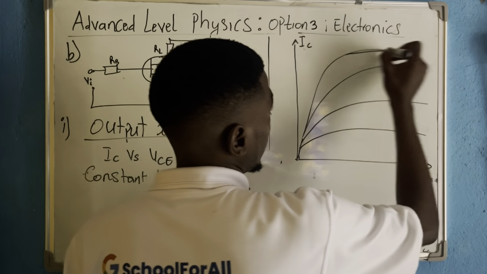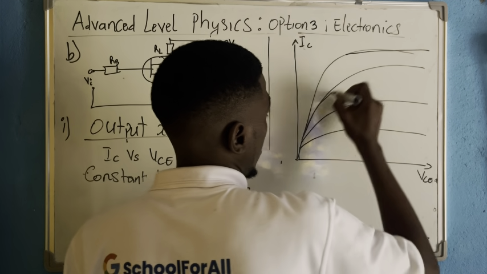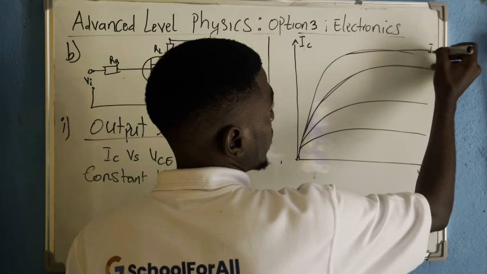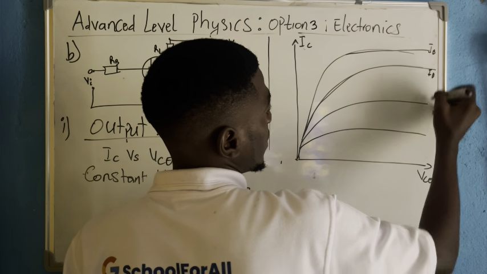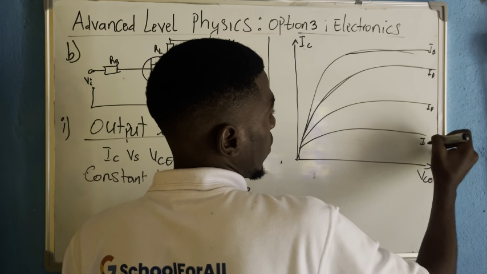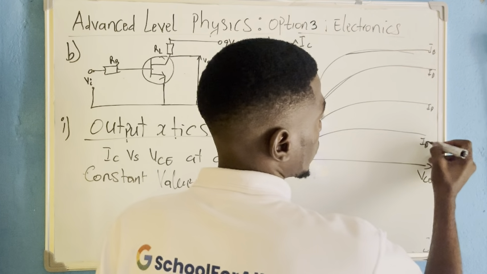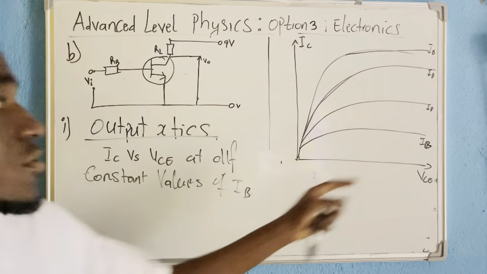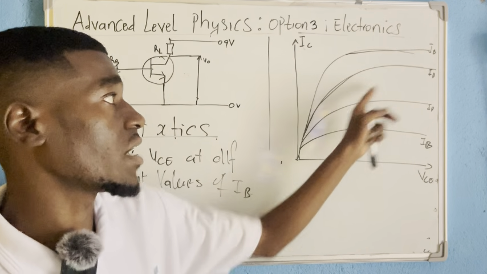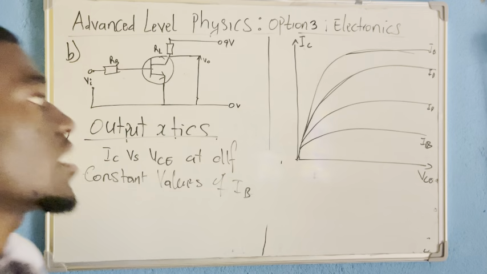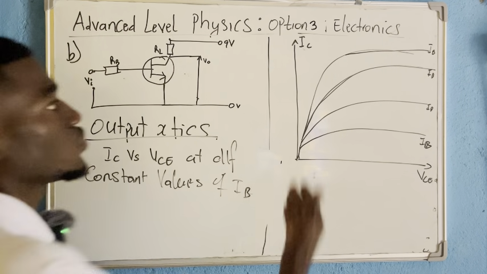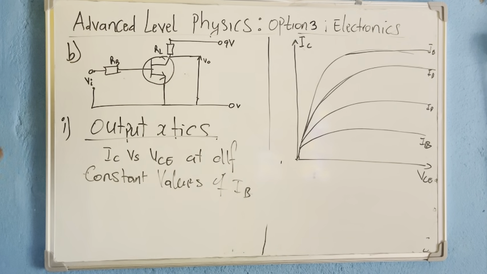So this is a sketch where these are different values of IB. So there is a sketch, as simple as that. For different values of IB, this is how the curve looks like. For another value of IB, this is, and so on. And from the sketch now, you should be able to show which region corresponds to the saturation, which region corresponds to the active region, and which one corresponds to the cutoff region.